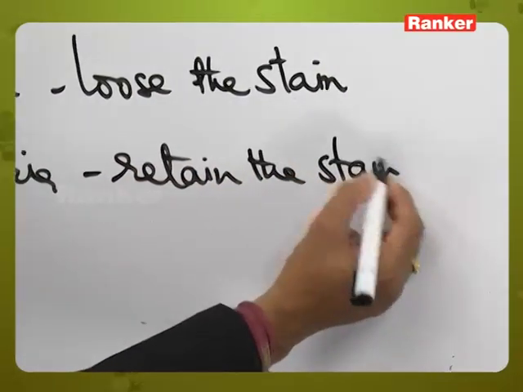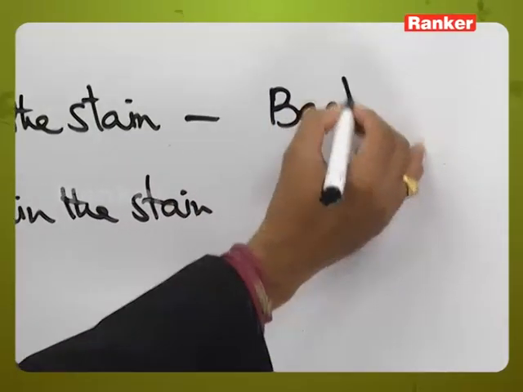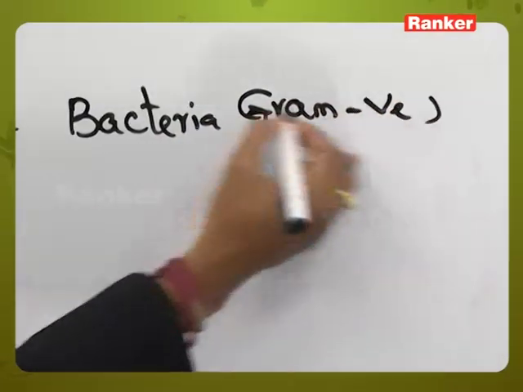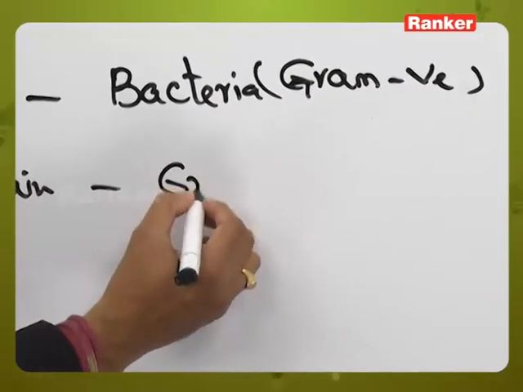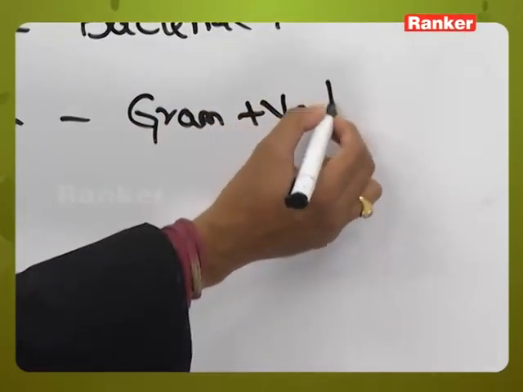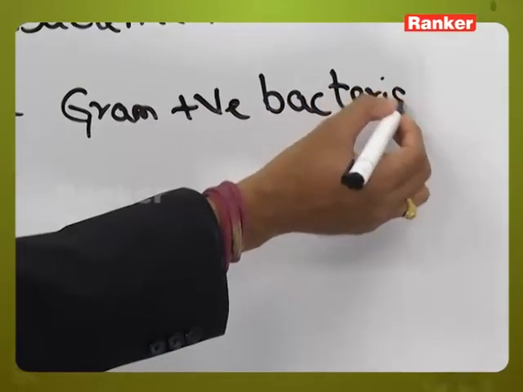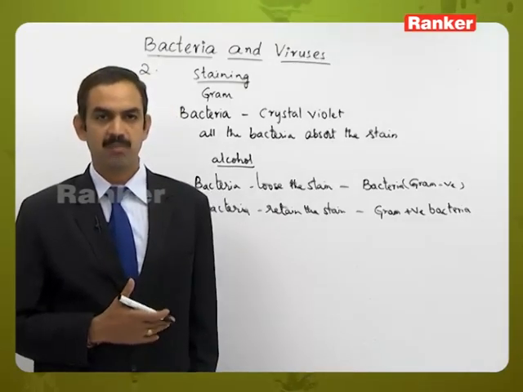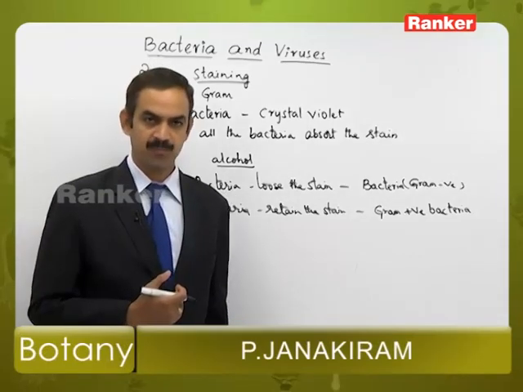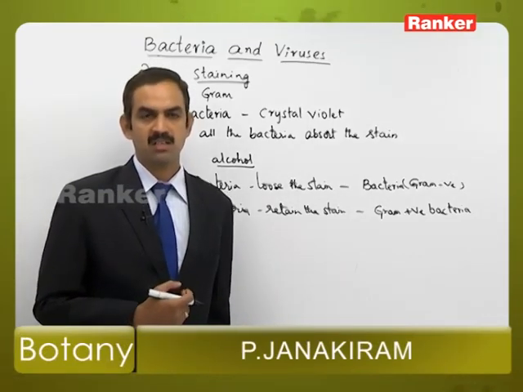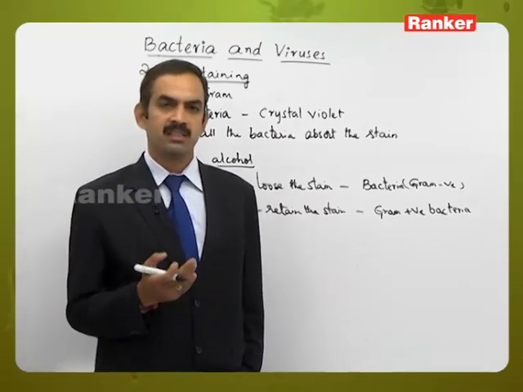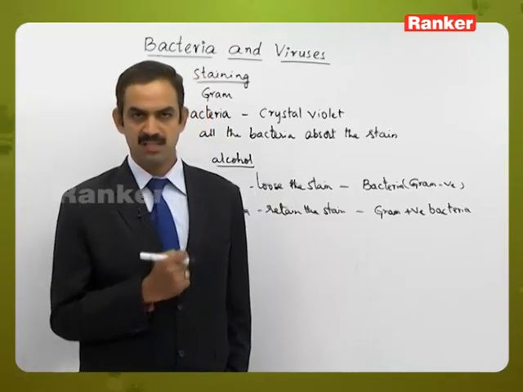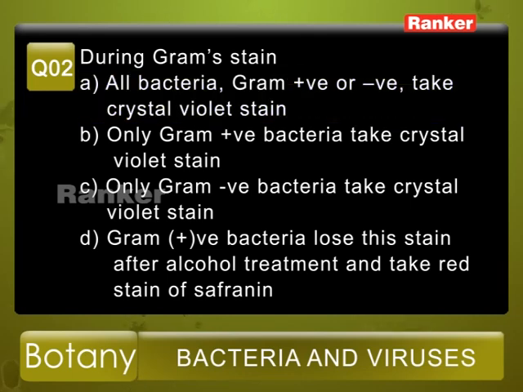The bacteria which lose the stain are called Gram negative bacteria, whereas the bacteria which retain that stain are called Gram positive bacteria. So this is one way to differentiate the bacteria depending upon the cell wall material that is present in them. From the given options we can say that all the bacteria will take up the Gram stain, either a Gram positive or a Gram negative bacteria, in the first step. So option A is the correct answer.